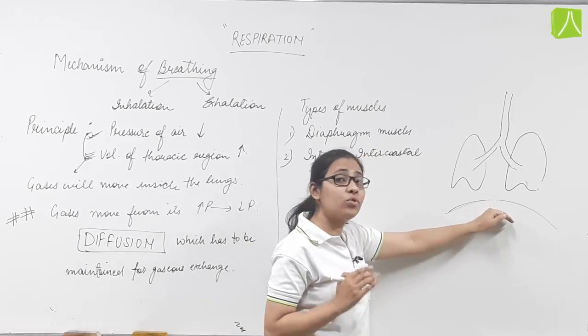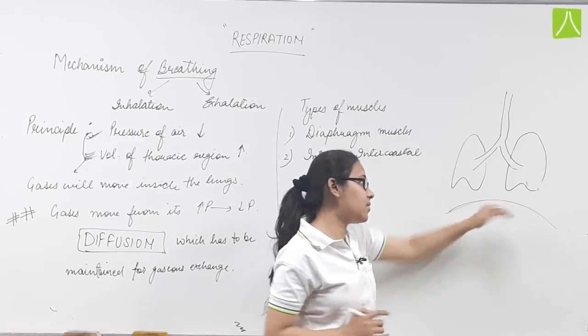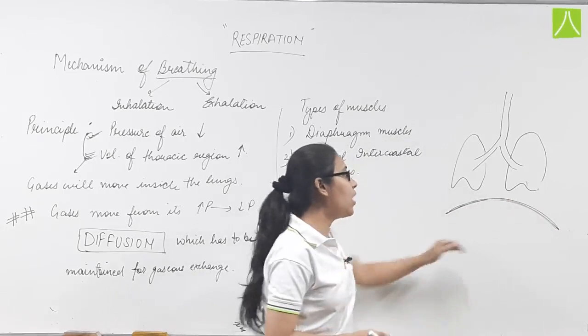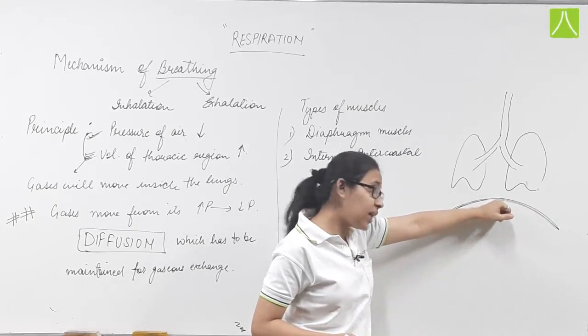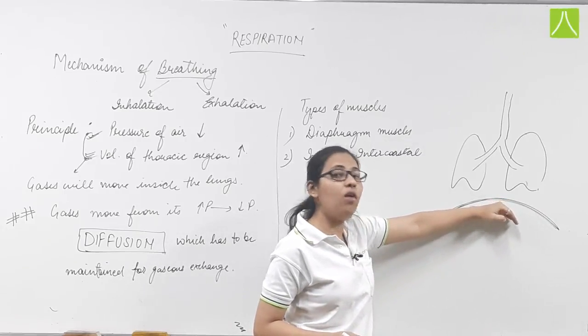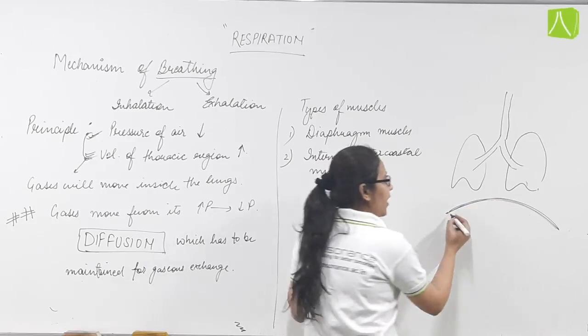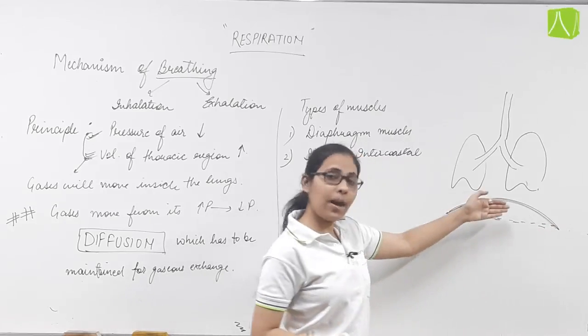The normal position of the diaphragm is dome shaped. The diaphragm is a sheet of muscle. Now this muscle will contract, and because of its contraction, the dome shape of the diaphragm becomes flattened. It leaves a space over here.